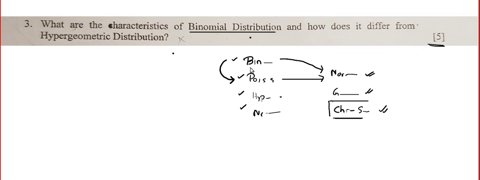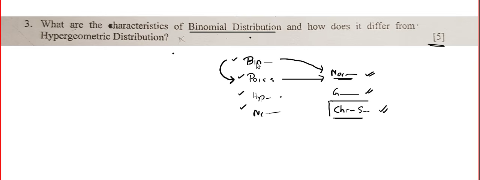Now and then they ask the approximated version, the conditions for approximation, etc. So be prepared for that. I'll repeat once more: a very repetitive theory part is how to approximate, or when to approximate, or the conditions under which we can approximate binomial problems into Poisson.